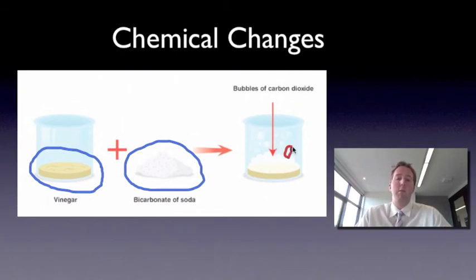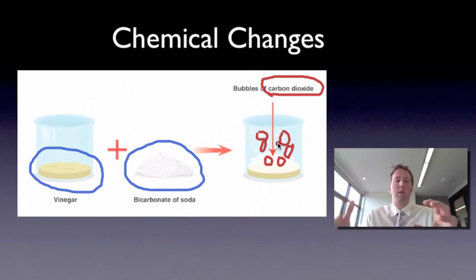And those bubbles are a new thing. They're carbon dioxide gas. So I can start with liquid vinegar and solid bicarb of soda, and I can make bubbles of carbon dioxide, a gas. So I can make what's called a chemical change. A chemical change is a change which makes something new. The carbon dioxide over here wasn't in either of these two things. We've changed it. So we've had a chemical change.